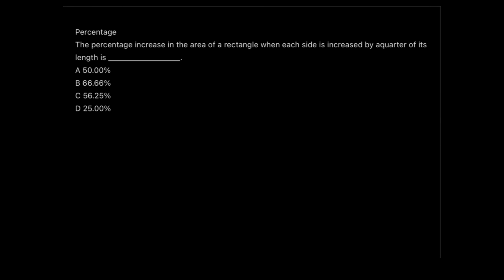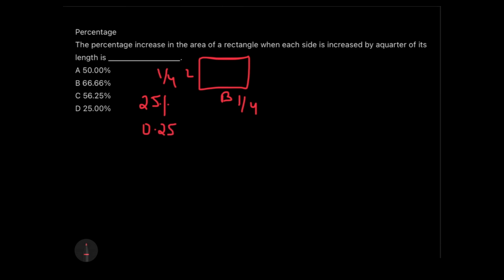The percentage increase in the area of the rectangle when each side is increased by a quarter of its length is how much? So in the case of a rectangle, we are very much clear that we have a length, we have a breadth. All right. Now they have said that we increased the length by 1/4 and the breadth also by 1/4. Now if you see here, the fractions are related to a particular percentage, guys. 1/4 accounts to 25%. Okay, and in decimals we can represent it as 0.25. So there was an increase of 0.25.